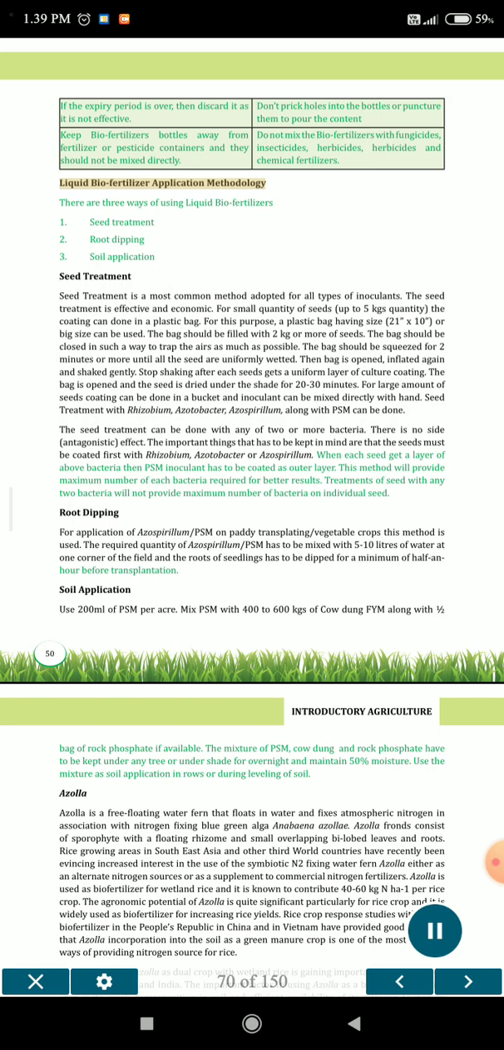Liquid biofertilizer application methodology. There are 3 ways of using liquid biofertilizer. 1. Seed treatment. 2. Root dipping. 3. Soil application. Seed treatment. Seed treatment is the most common method adopted for all types of inoculants. The seed treatment is effective and economic.